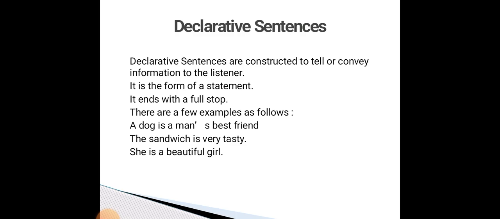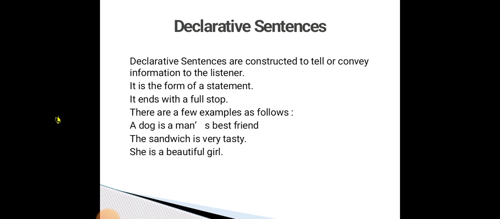First, we can see about the declarative sentence. A declarative sentence is nothing but a sentence constructed to tell information or convey information to the listeners. There are two features. The first one is that it is in the form of a statement, and the second one is that it ends with a full stop. There are a few examples as follows. A dog is a man's best friend.